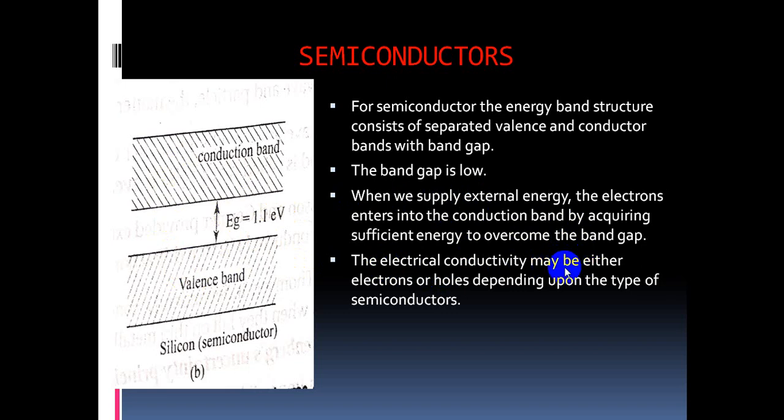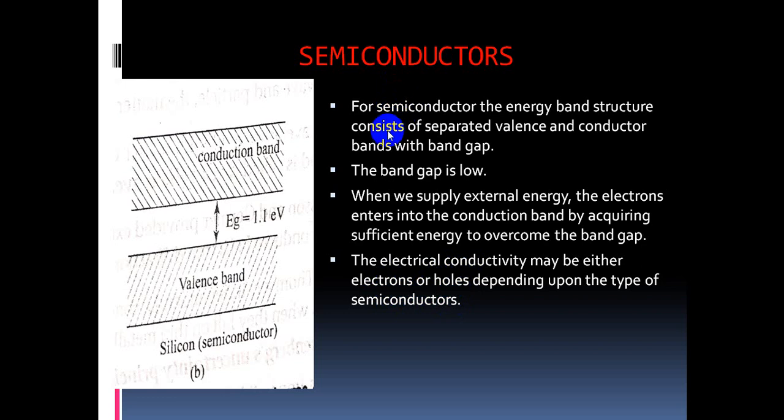The electrical conductivity may be either by electrons or holes. This is very important. The conductivity takes place in a semiconductor by means of electrons or holes. These two are the charge carriers. Electrons carry negative charge, holes carry positive charge. So the conductivity may be either electrons or holes in